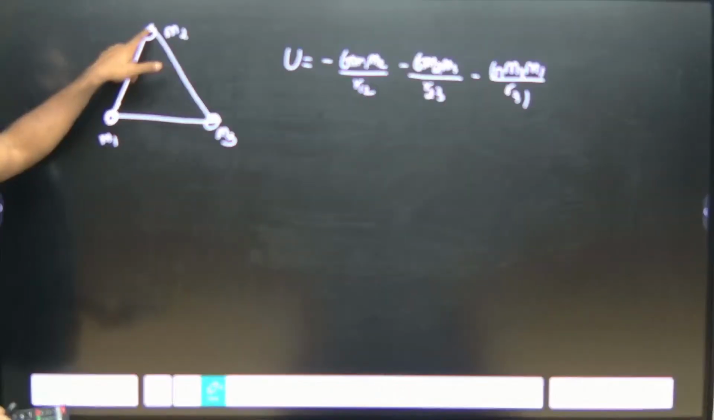Why am I taking it like this? M1 will be acting on M2 and M3, M2 will be acting on M1 and M3, M3 will be acting on M1 and M2. So if you see here, 1, 2 is there, 1, 3 should be there, yes. 2, 1 is there, yes. 2, 3 is there, yes. Now 3, 2 is there, yes. 3, 1 is there, yes. So now minus GM1 M2 by R12, minus GM2 M3 by R23, minus GM3 M1 by R31.